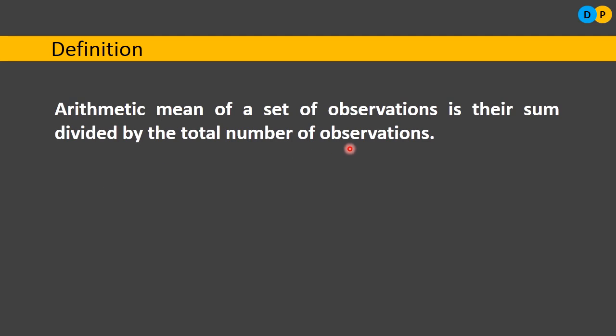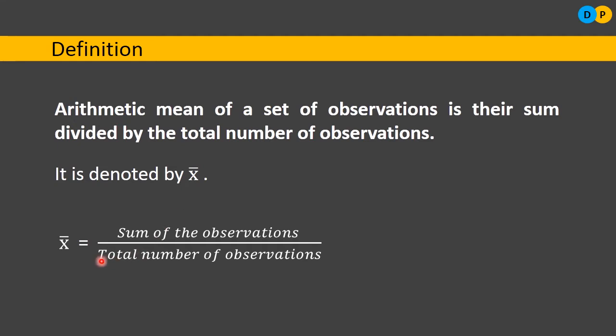In terms of formula, we denote arithmetic mean by x bar. Usually we consider x bar to denote the arithmetic mean, and the formula is x bar equals the sum of observations divided by the total number of observations. In my class, I had 50 students. Each one of them secured different scores out of 100 marks. So I add all the individual students' marks and divide by the total number of students. Then I get the arithmetic mean. In layman's terms, it can simply be referred to as average.